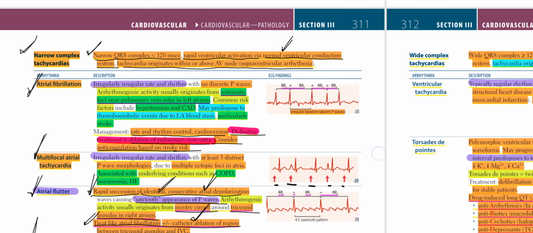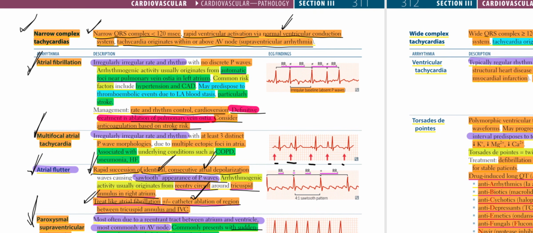Okay, now we have narrow complex tachycardias. Narrow QRS complex, less than 120 milliseconds, rapid ventricular activation via the normal ventricular conduction system. Tachycardia originates within or above the AV node, that is supraventricular arrhythmia.